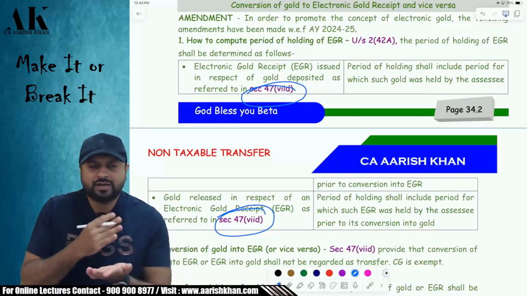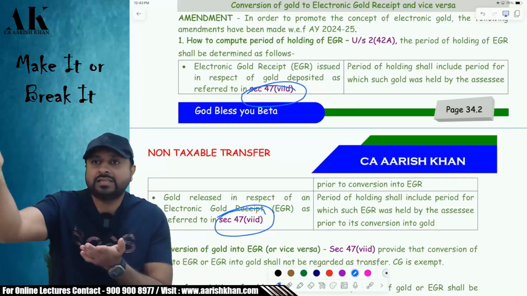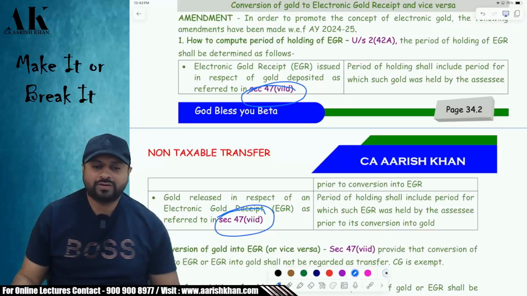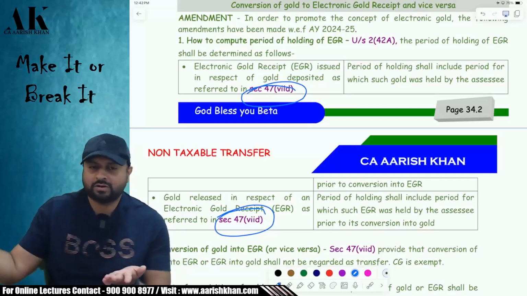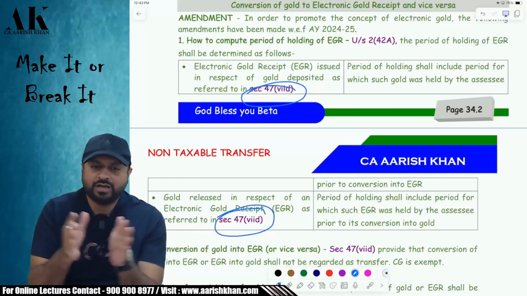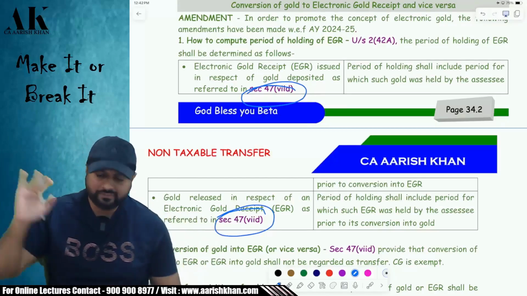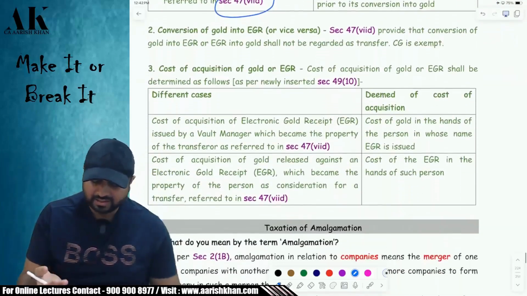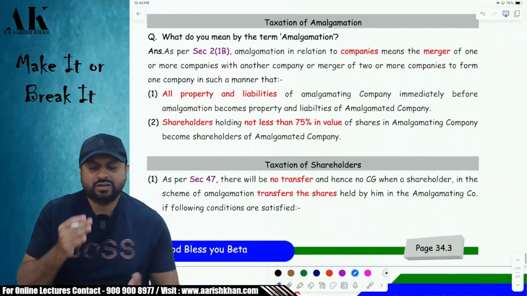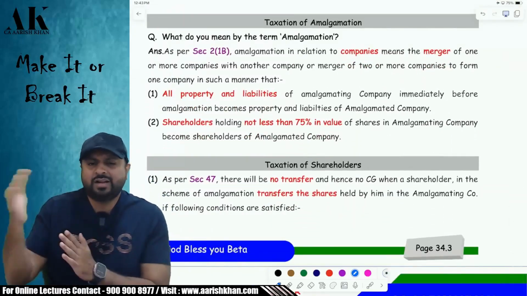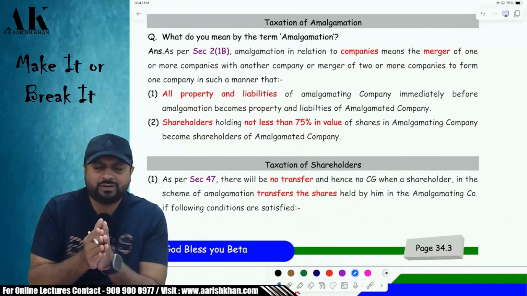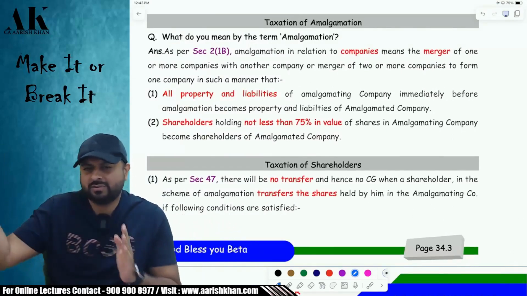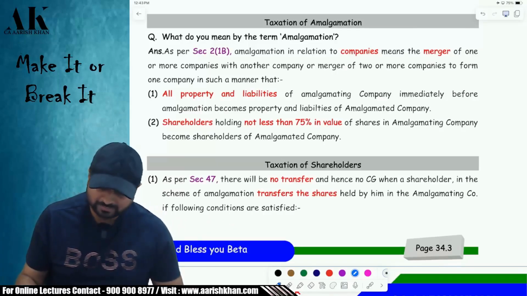Sir, if I convert a gold into EGR and if I sell the EGR later on, then what will be the cost of acquisition? The cost of EGR will be the cost of gold. The period of holding will be what? It will be clubbed from day one. Don't worry. It's a very, very simple calculation, nothing great as such. Okay. So if you are converting, exempt, later on when you will sell, the period of holding will be taken from the beginning and the cost of acquisition will be the cost to the EGR only. Okay. Nothing great as such.